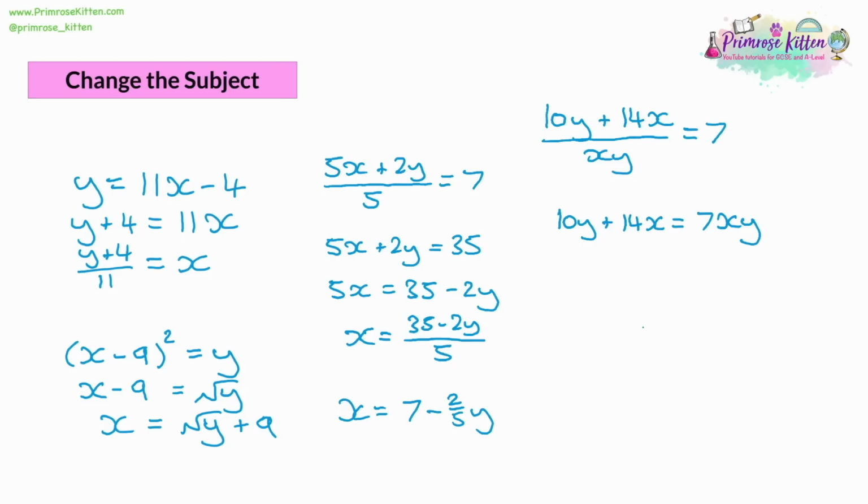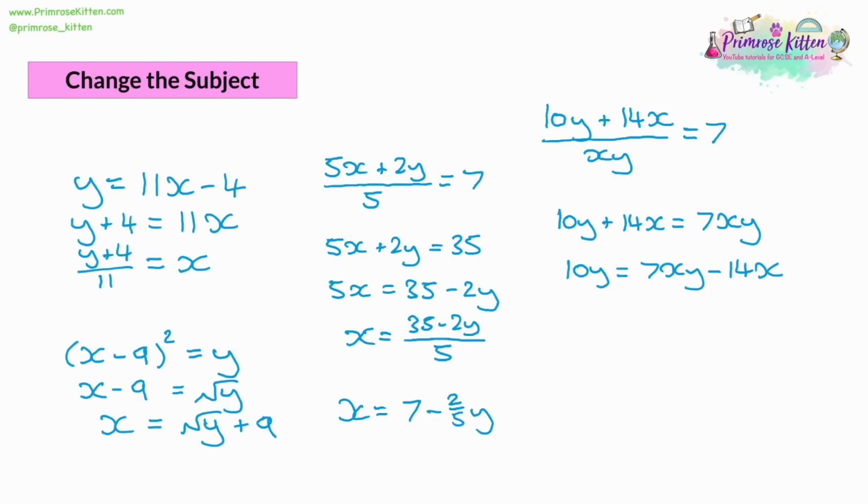And our aim here, now we've done the fraction, we want to get x on its own. We have 2 sets of x's. So we need to get the x's onto the same side. So what we could do is take away the 14x from both sides, and that will give us 10y is equal to 7xy, take away 14x. And once you've got all the x's to the same side, what you want to do now is factorize both x terms to get a single x.